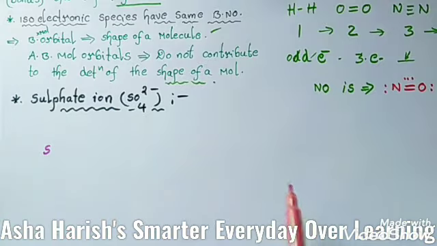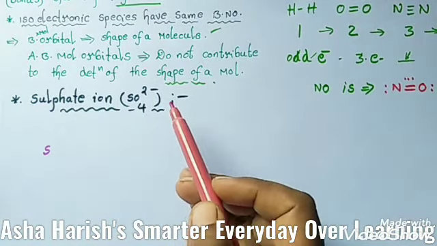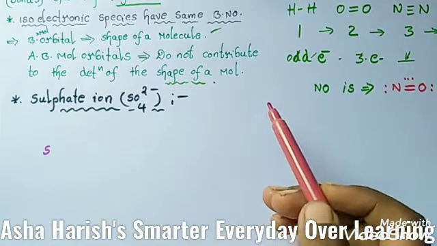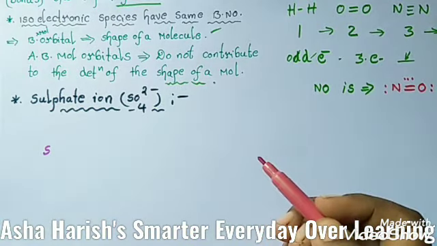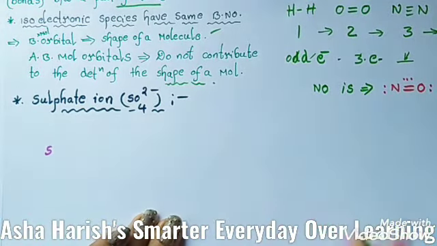Here we have the next example, the sulfate ion, SO4 2-. For this sulfate ion we need to calculate the bond order. Before that you need to identify the total resonance structures of the sulfate ion. Let's see now.